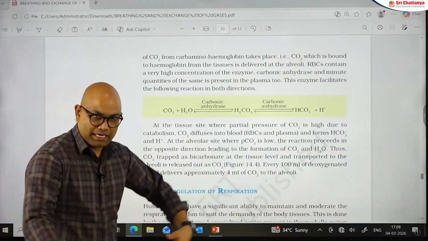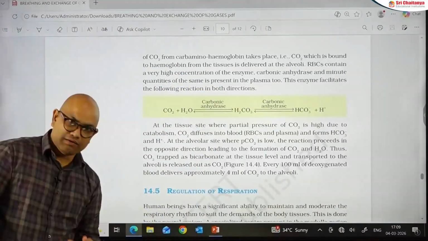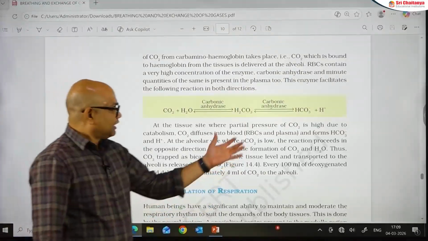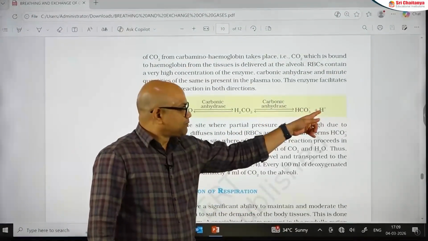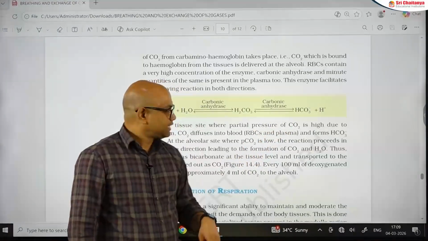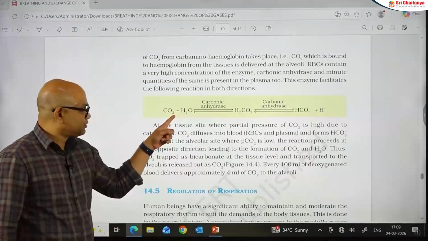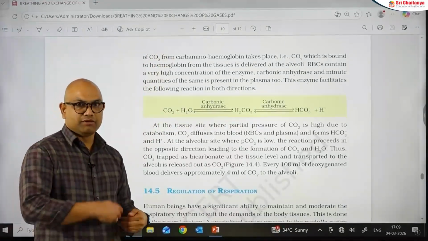Now, the blood will flow to the alveolar site. After getting into the alveolar site, the reaction will be reversed, a backward reaction occurs. At the alveolar site, the H plus reacts with the bicarbonate ions and forms H2CO3. H2CO3 will be dissociated to CO2 and H2O, and this CO2 from pulmonary capillaries will go to the alveoli.